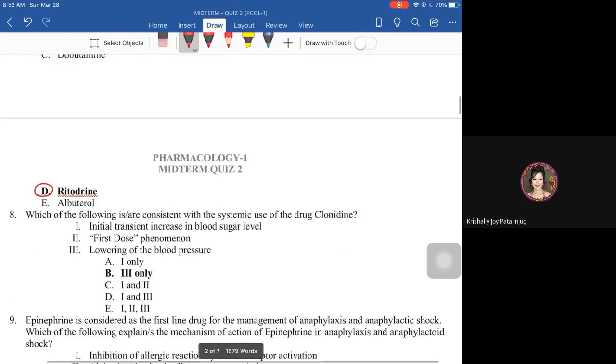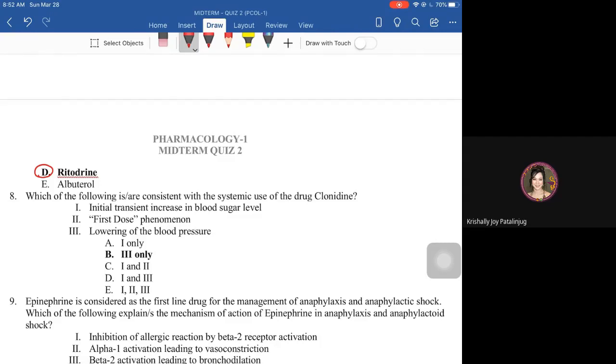Next, which of the following is or are consistent with the systemic use of the drug clonidine? Okay, with systemic use of clonidine as an antihypertensive agent, it has a long-lasting effect, and that is lowering of the BP.